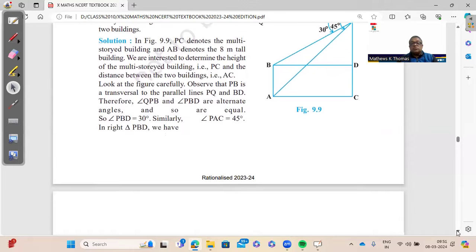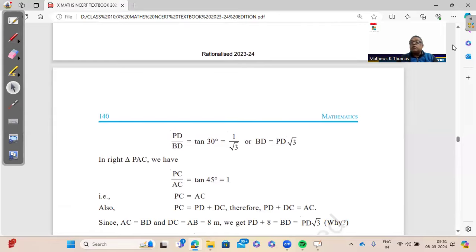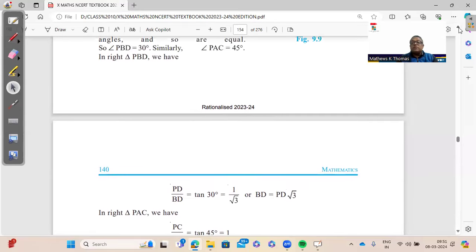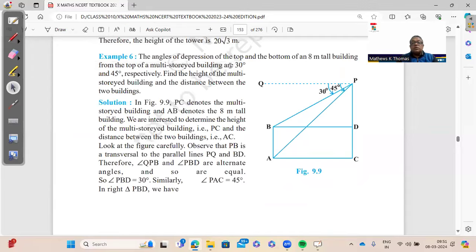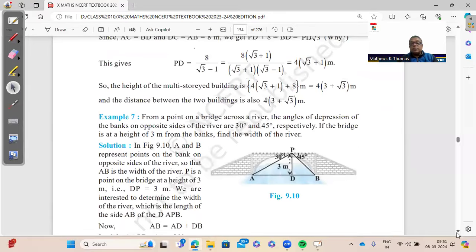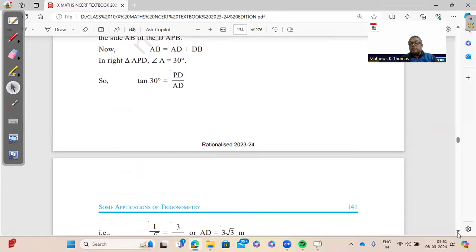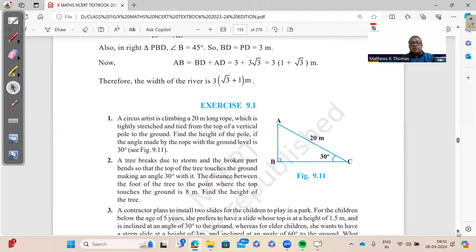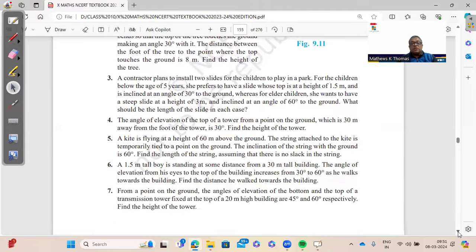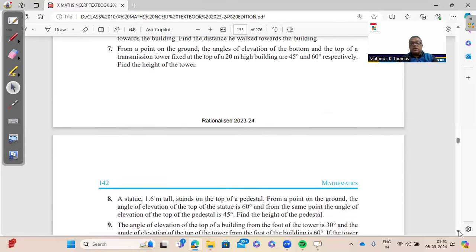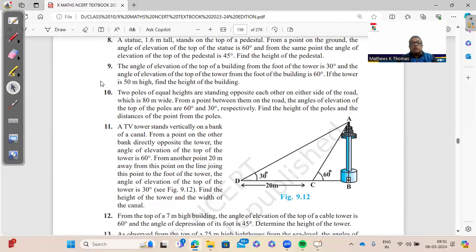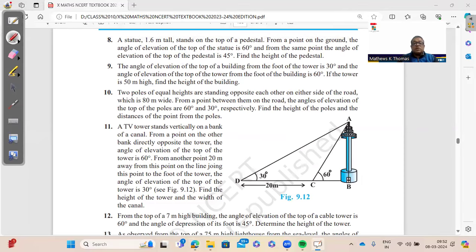Then example 6 is also important, multi-storied building and 2 buildings of different heights, right? So this example 6 also, kindly do this. This is a building, 8-meter tall building, and there's another multi-storied building. And remember, most of these questions are 30, 45, and 60, and you are using tan. And as I told you, these first few questions are 1-mark questions. And towards the end, you will have the important questions. So here, important questions among this are question number 10, question number 11, and question number 12. 10, 11, and 12 are the important questions from the exercise.